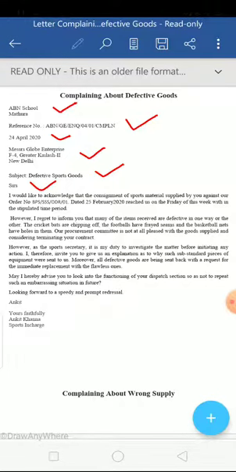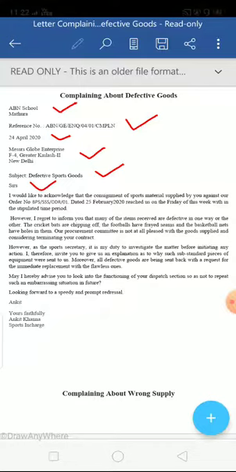Now we are coming to the next idea. So line gap, next paragraph. However, as the sports secretary, see, whenever we begin the next paragraph, we just choose a word. I have chosen however deliberately in the two consecutive paragraphs to make you know that however is a strong word that can be added when you are coming out with a new idea. However, it's a connector of contrast. So you say something, then you say a contradictory statement. However, as the sports secretary, it is my duty to investigate the matter before initiating any action.